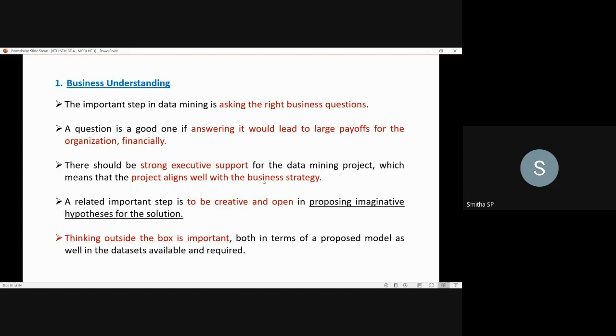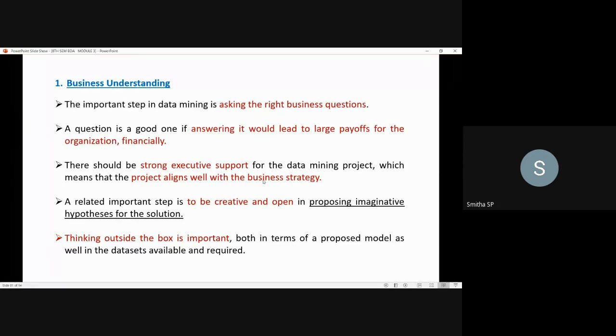It is about the project alignment with the business strategy. If the project is aligned well with the business strategy, then the execution will be done in a good manner. So you can see that you can have strong executive support for the data mining project.